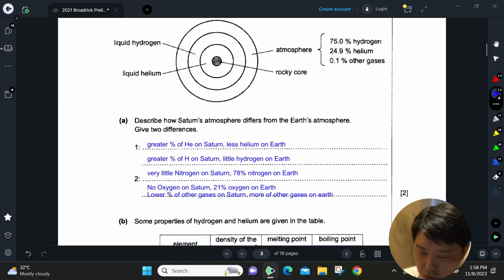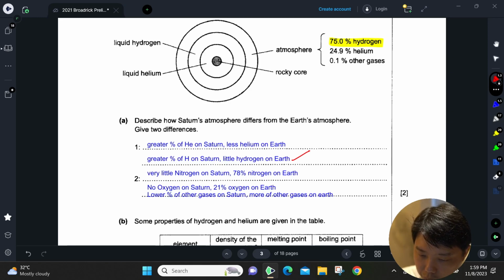Okay, so we're going to compare that with the diagram here for Saturn. So for Saturn, you have how many percent? You have 75% hydrogen. We don't really have hydrogen on Earth because, as you know, it's very combustible. If we have hydrogen in our atmosphere, basically it will combust and it will just go kaboom, explosion. Okay, so that is our first point. You can talk about the hydrogen.